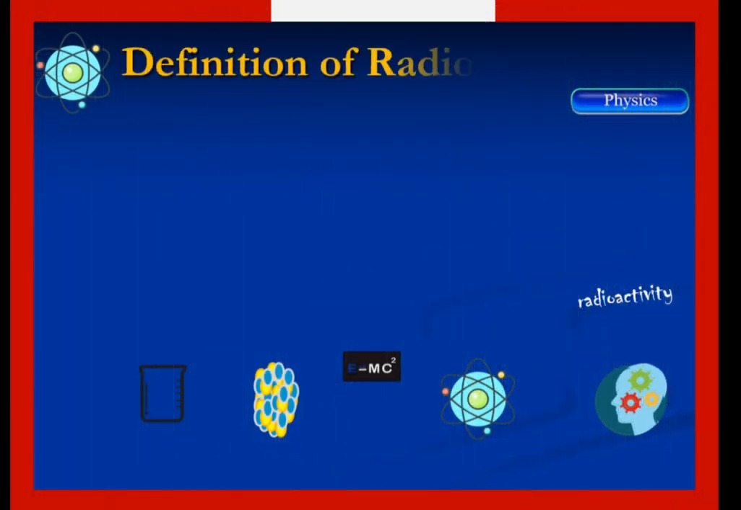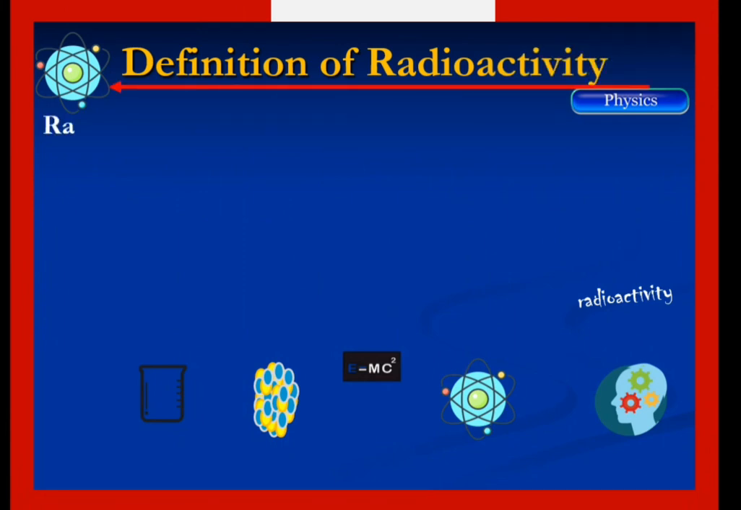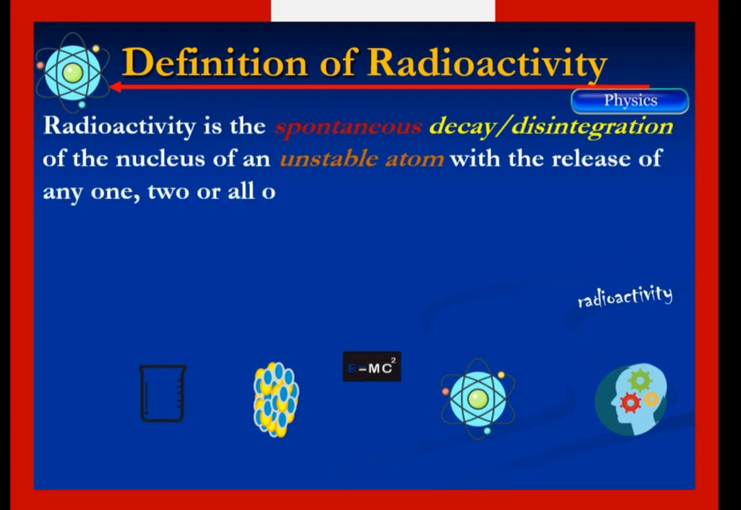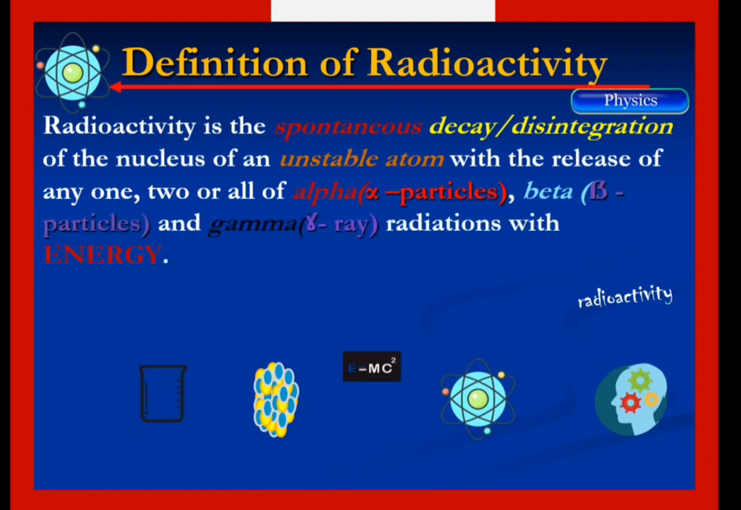Definition of radioactivity. Radioactivity is the spontaneous decay or disintegration of the nucleus of an unstable atom with the release of any one, two, or all of alpha particles, beta particles, and gamma radiation with the release of energy. The term spontaneous means the process of decay of an unstable atom is not affected by external factors such as temperature, humidity, pressure, and so on and so forth.